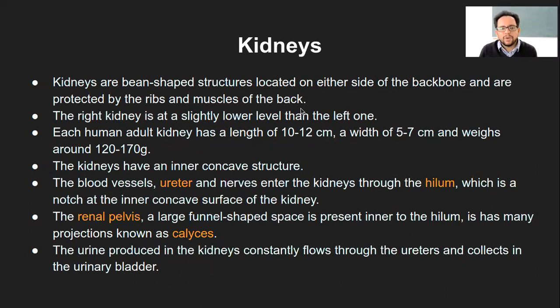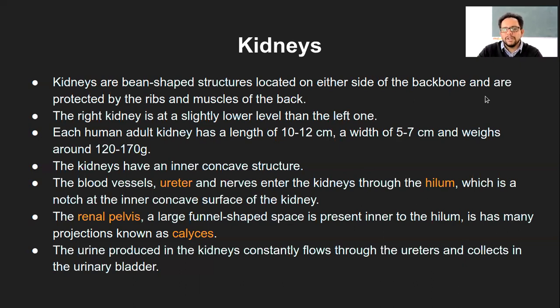If you want to locate your kidneys, go to the base of the ribs and move towards the back. Not at the center, but on the side, just next to the center of the back.